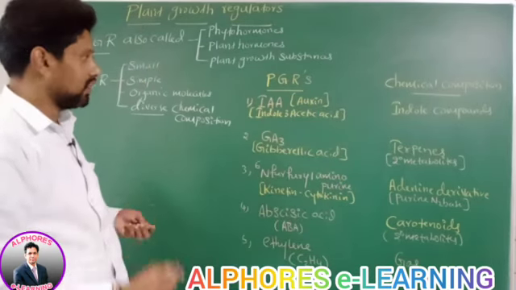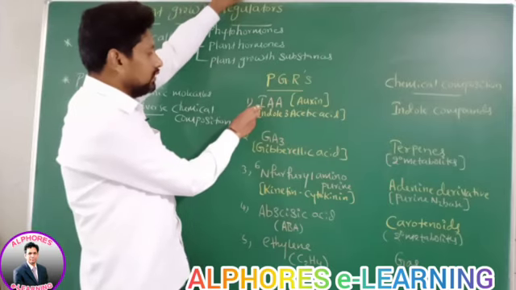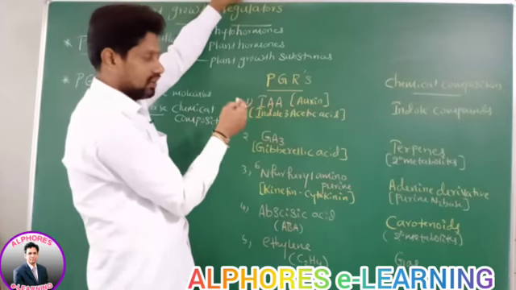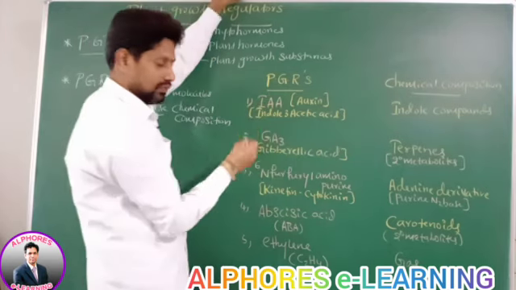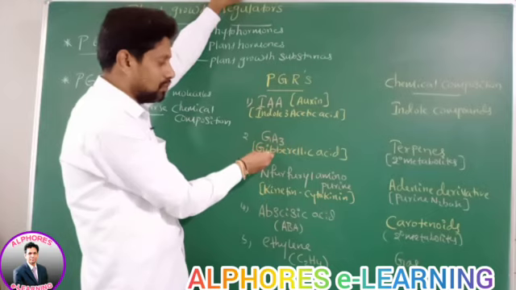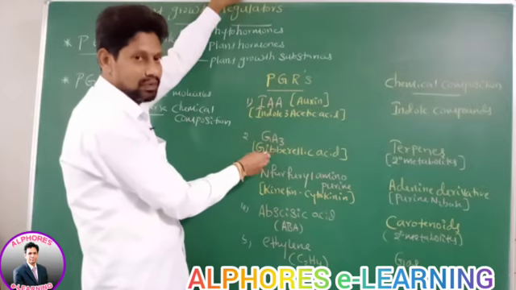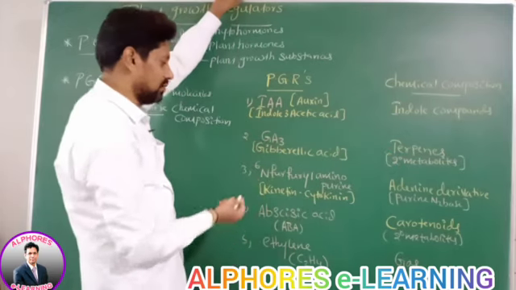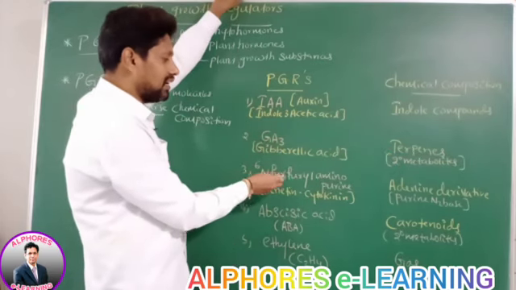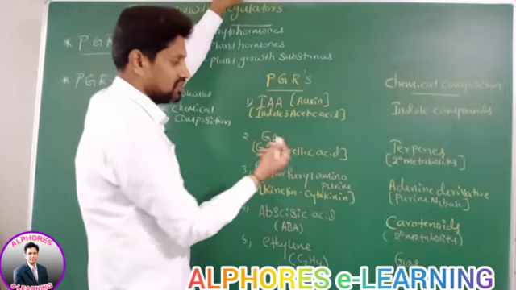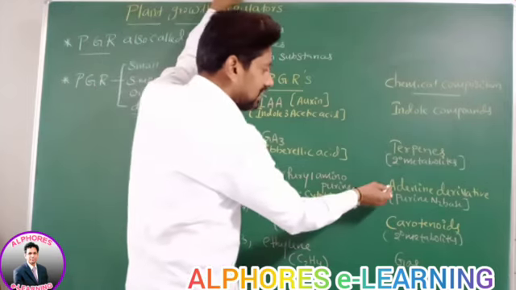Therefore, indole 3-acetic acid is a type of auxin, an indole compound. GA3, gibberellic acid 3, is nothing but gibberellins: terpenes, secondary metabolites. N6 furfuryl aminopurine is kinetin, a type of cytokinin, an adenine derivative.